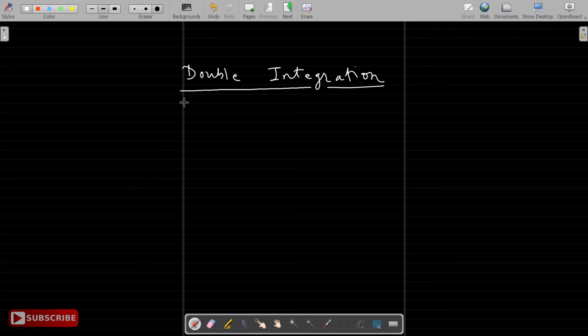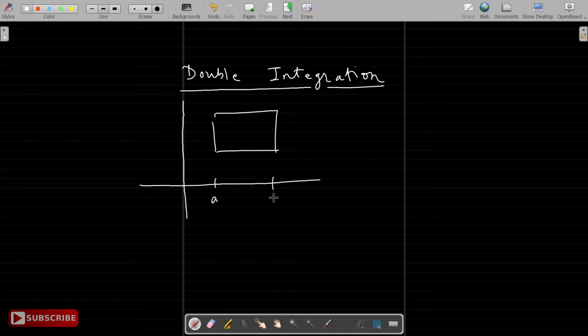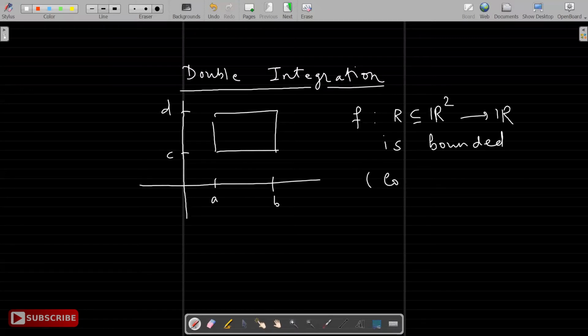As far as double integration is concerned, initially one defines integration of a function over a rectangle ABCD, that is [a,b] cross [c,d] in R2, and our function goes from this rectangle in R2 to R, and is bounded, in most of the cases continuous.